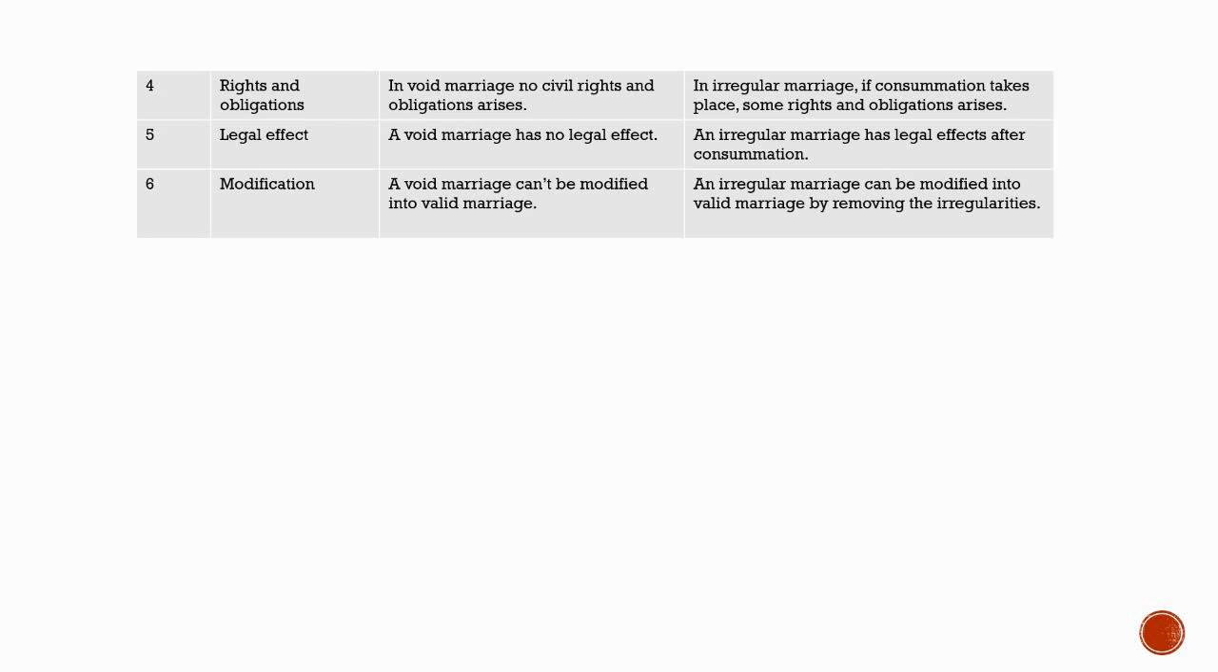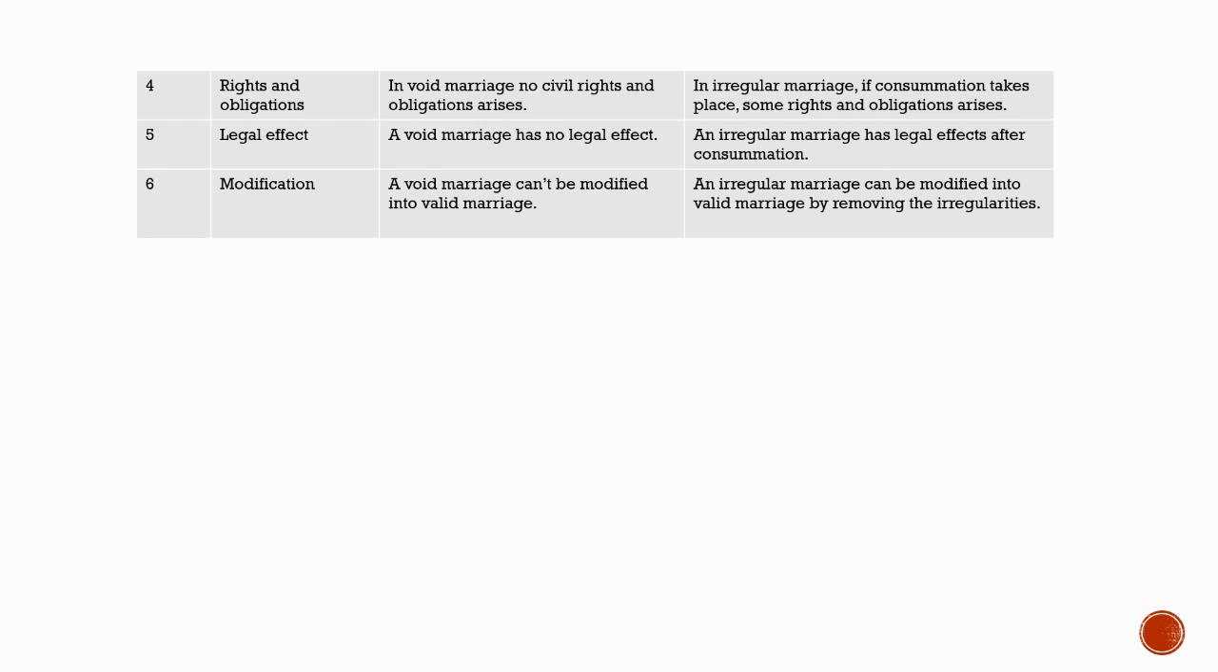Number 5, legal effect. A void marriage has no legal effect because the law does not recognize this type of marriage. An irregular marriage has legal effects after consummation. Number 6, modification. This is the point to be noted, whether a void marriage can be modified or not, or whether an irregular marriage can be modified or not. A void marriage cannot be modified into a valid marriage, and an irregular marriage can be modified into valid marriage by removing the irregularities.